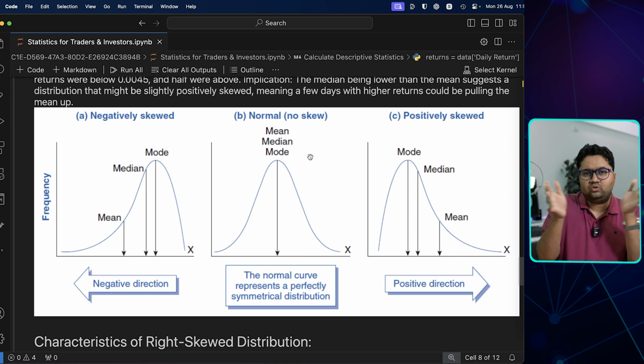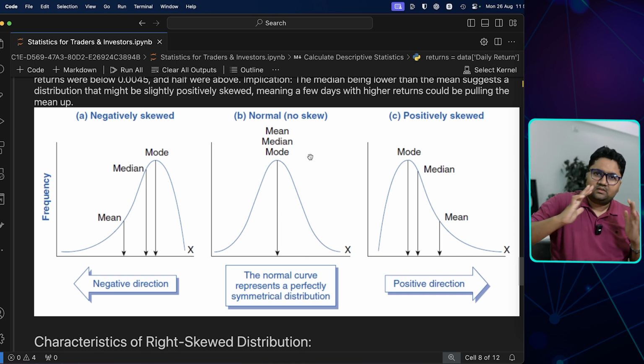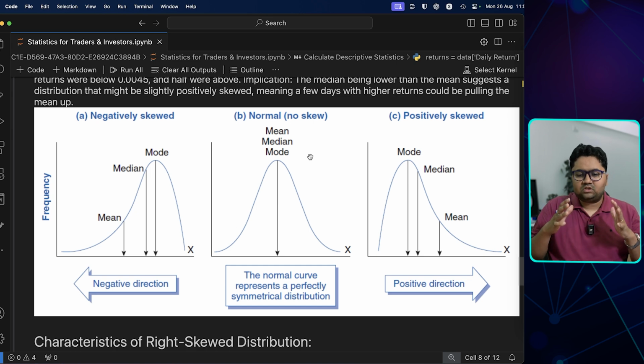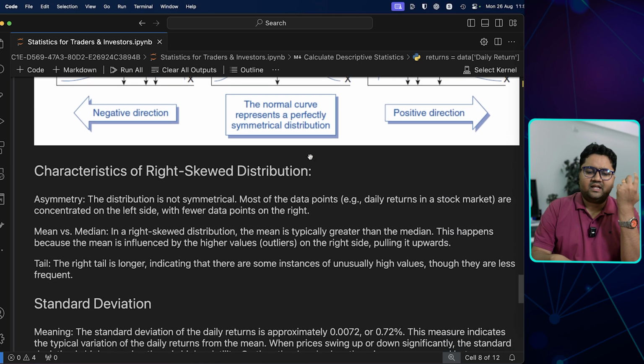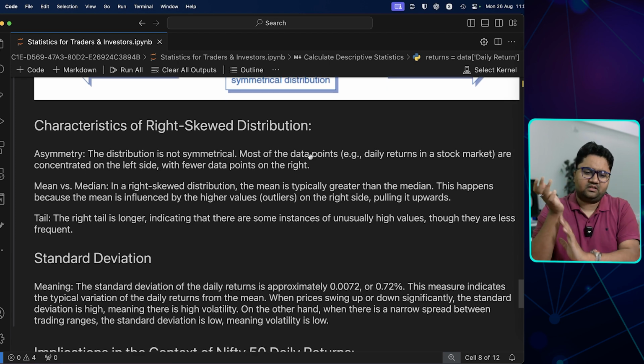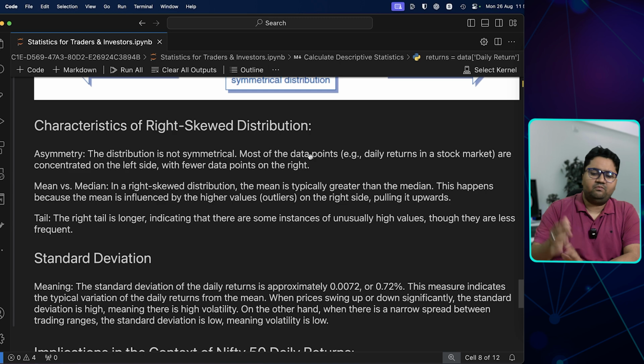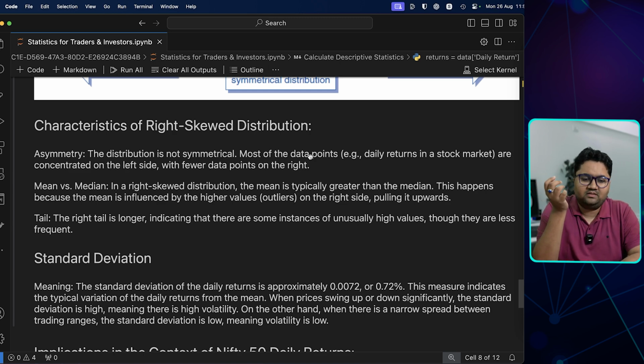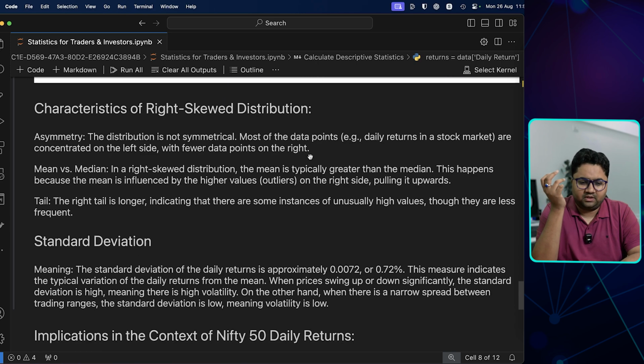And if there's no skew, का मतलब दबा हुआ एक तरफ से चार्ट in a way, then if there's no skew, then it's a perfectly symmetrical distribution, mean median mode एकदम सब सेंटर में. But negative skews and positive skews are what truly happens, and this should tell you कि where the data is tending towards. All right, characteristics are there, like of right skewed distributions and left skewed distributions. The mean is typically greater than the median, this happens because the mean is kind of influenced by higher values. So again, going by the income example for a city, if you have people who are in a higher income group, then this is something that could happen.